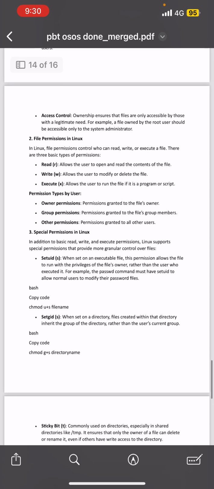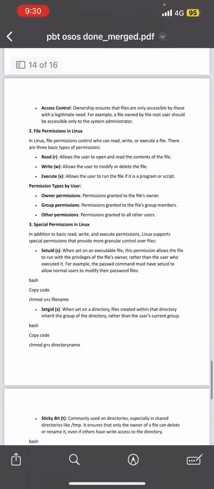Right, so the second answer for question 4 is file permissions in Linux. In Linux, file permissions control who can read, write, or execute a file. There are 3 basic types of permissions: read, write, and execute. Read allows the user to open and read the contents of the file. Write allows the user to modify or delete the file, while execute allows the user to run the file if it is a program or script.